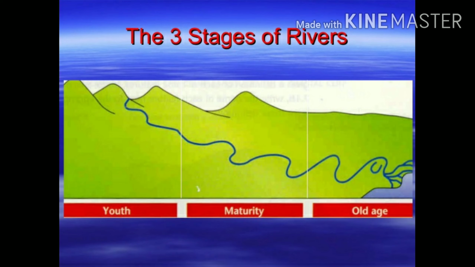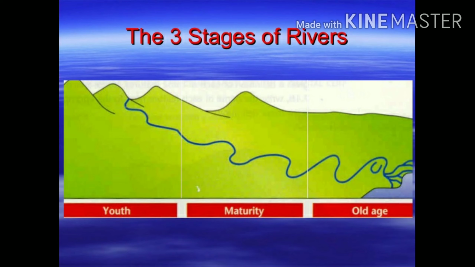In maturity, when the river enters into the plain region, at that time we see the depositional work of the river. And in the old stage, the river also does depositional work. What is the reason behind it?